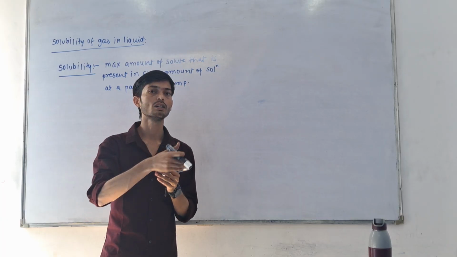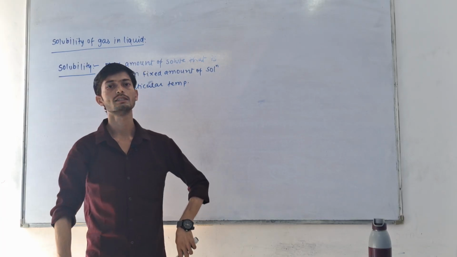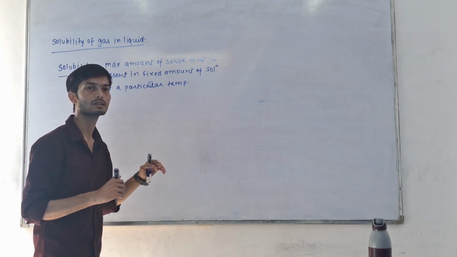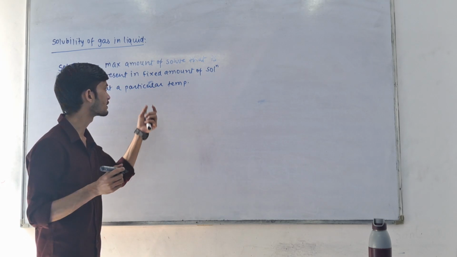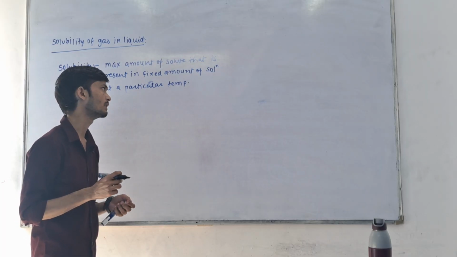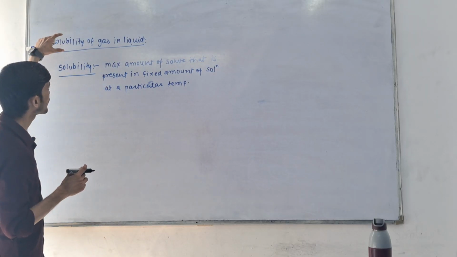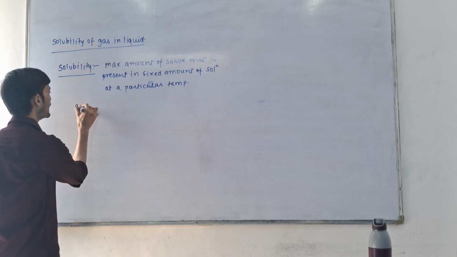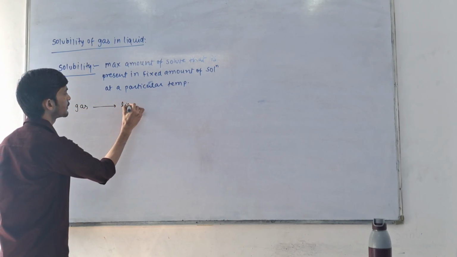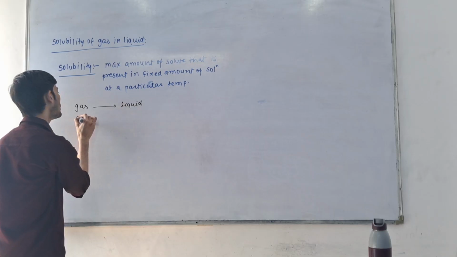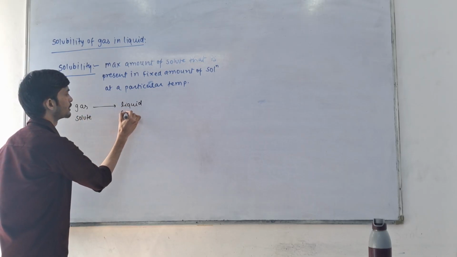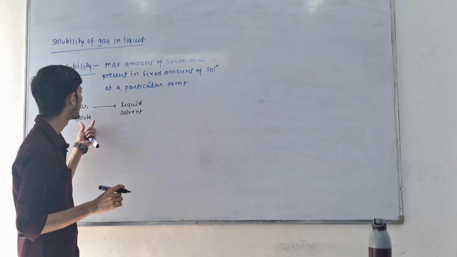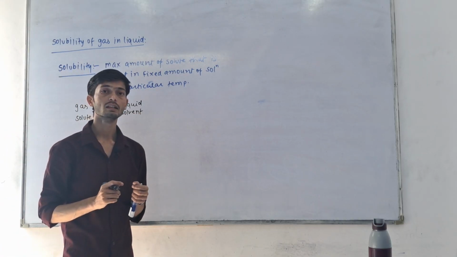When we cannot dissolve more solute, the solution becomes saturated, and the concentration of that particular solution is called solubility. So when we talk about the solubility of gas in liquid, the solute is gas and the solvent is liquid. We are making a solution in which the solute is gas and the solvent is liquid.